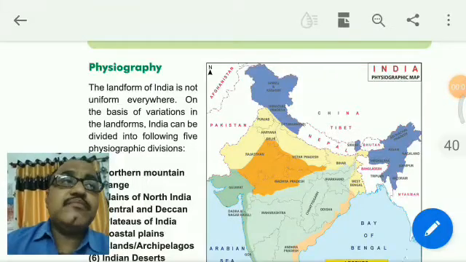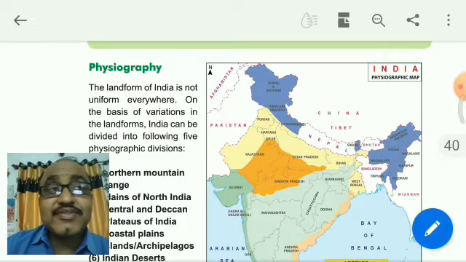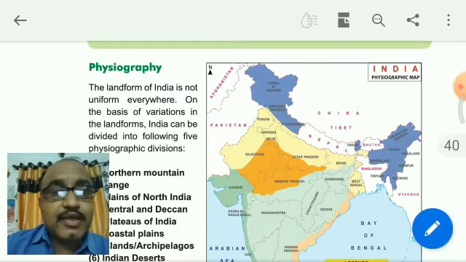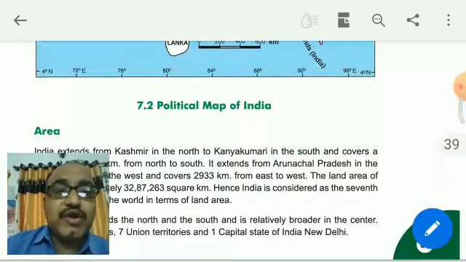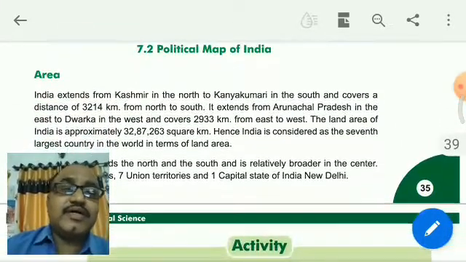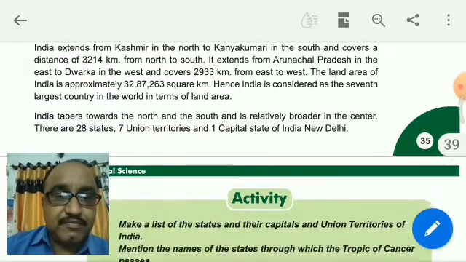Friends, welcome. After the break, we will continue our seventh lesson in SS class 7. Friends, last time we talked about the area of India and studied all four directions.